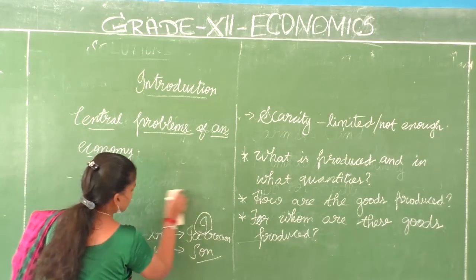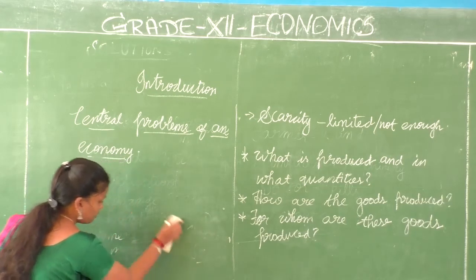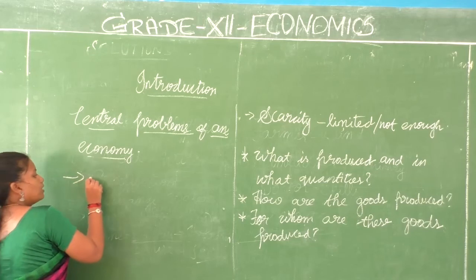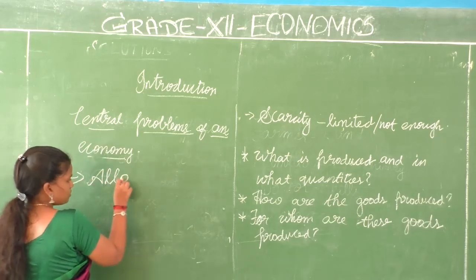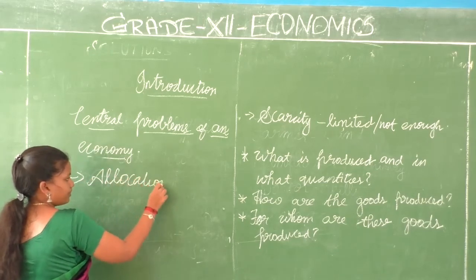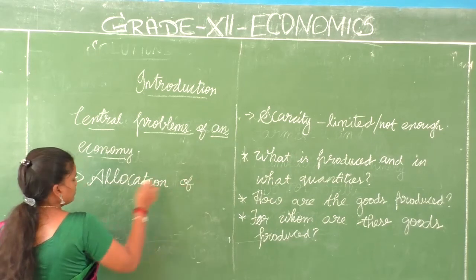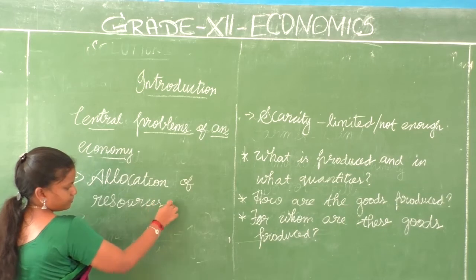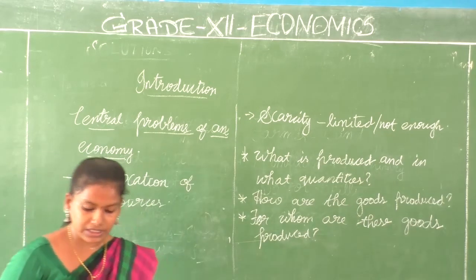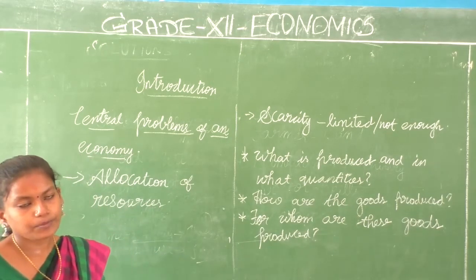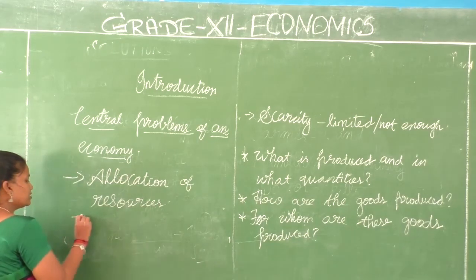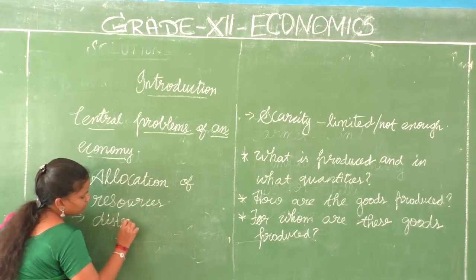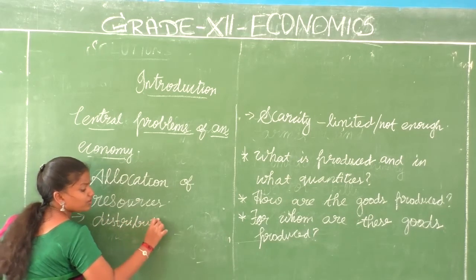The central problems of an economy based on the answers to these questions is allocation of resources. This we even discussed in the simple economy, right? When we started the topic also, we discussed that the resources have to be allocated properly for each thing. Allocation of resources and distribution, that is, to whom it should reach.